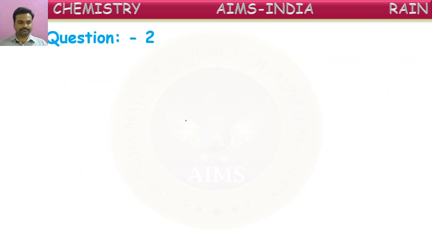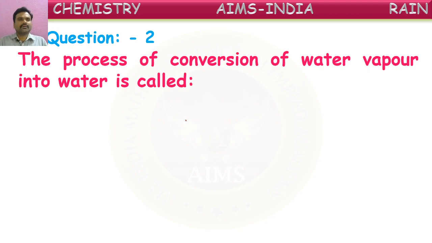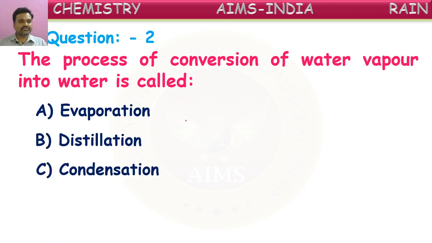Next, the process of conversion of water vapor into water is called what? Water vapor to water. Some of you have already given the answer. Very good. See the options: evaporation, distillation, condensation, and purification. Which is correct, children? Here, the conversion of water vapor into water.